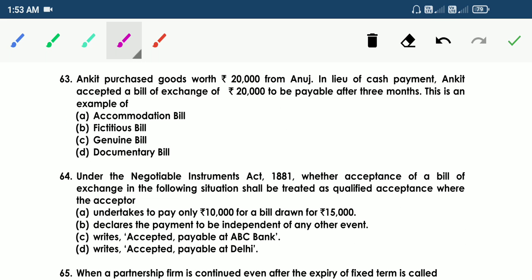63. Ankit purchased goods worth 20,000 rupees from Anuj. In lieu of cash payment, Ankit accepted a bill of exchange of 20,000 rupees to be payable after 3 months. This is an example of option A, accommodation bill, B, fictitious bill, C, genuine bill, D, documentary bill. So the answer is C, genuine bill.